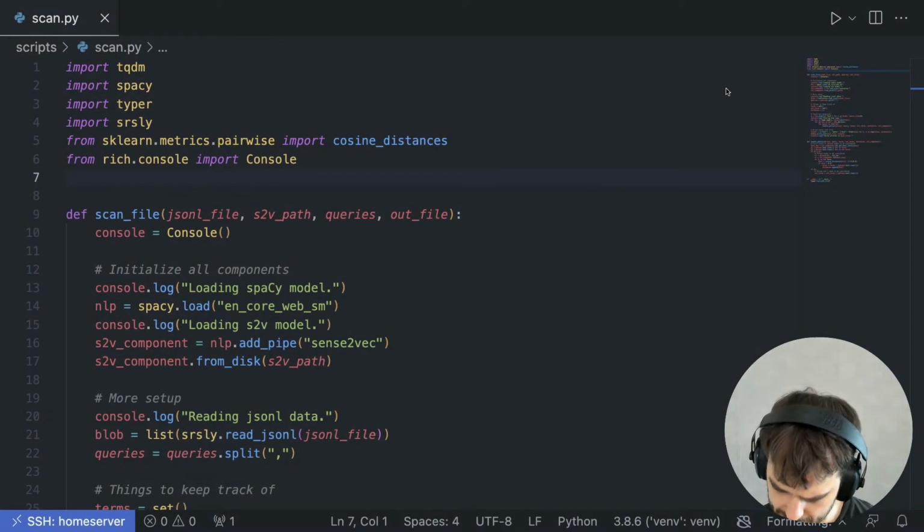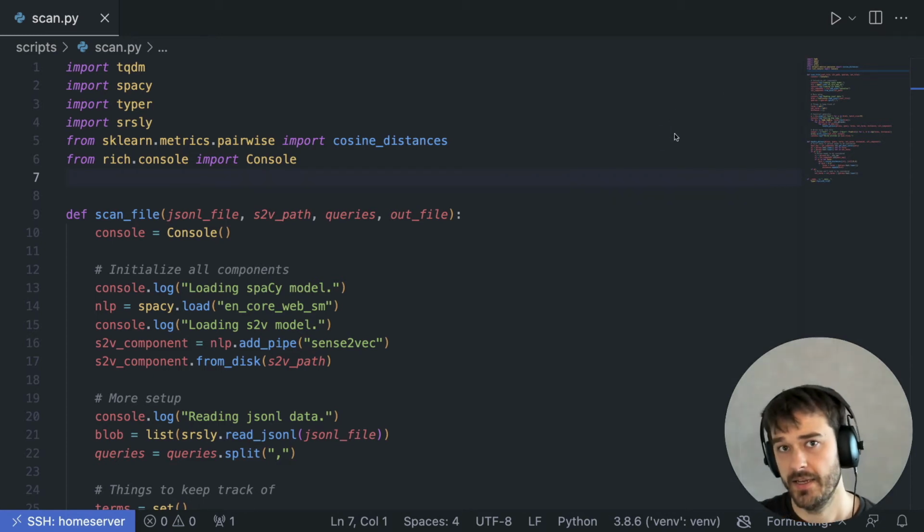All right, so I'm back in Visual Studio Code now, and here is the script that extracts all the useful phrases out of a JSON-L file. The main bulk is happening in this one function called scan file. It accepts a JSON file with examples to consider, a path to the Sense2Vec vectors, some queries with phrases that are interesting to me, so this is where I'll pass a couple of video games into, and then I also have to pass it a file where I can save the phrases of interest into.